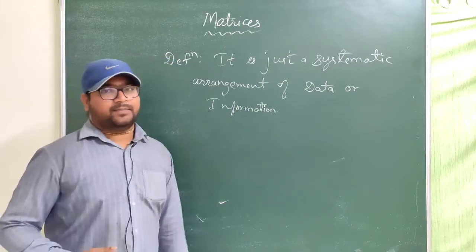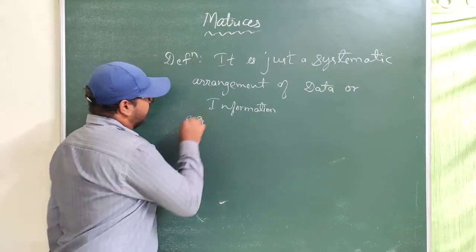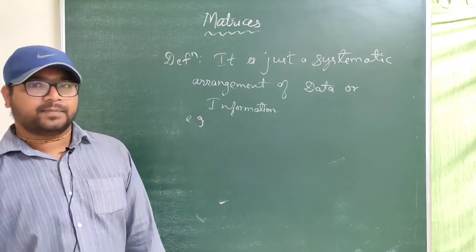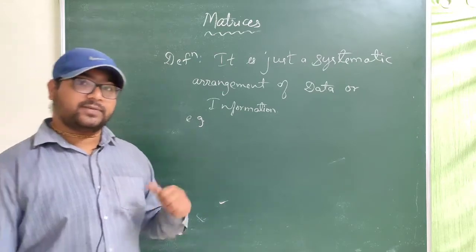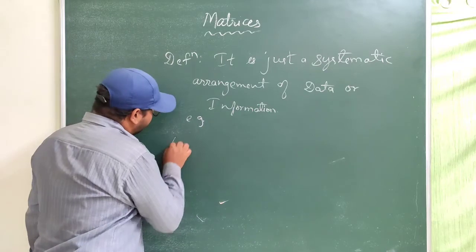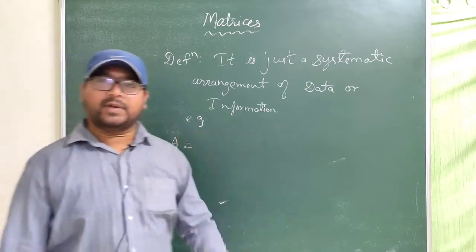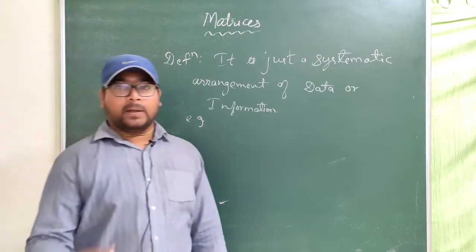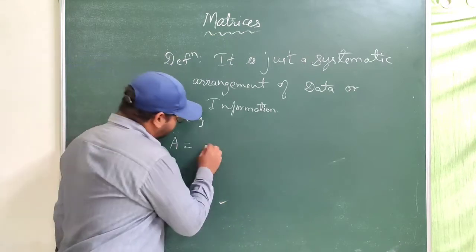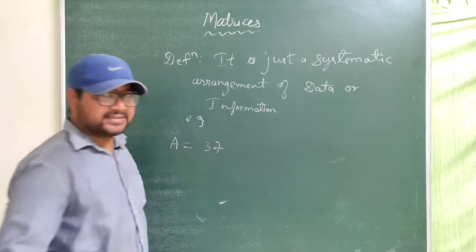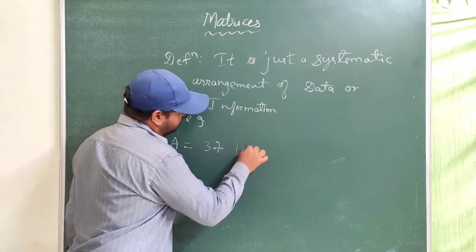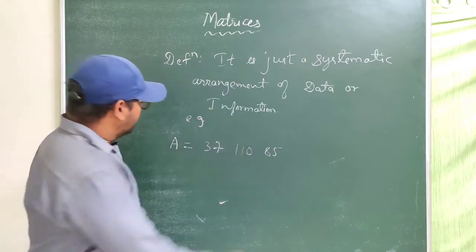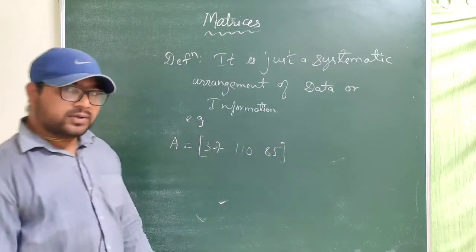Now let us consider an example. Let us consider a cricket series between India and England. Say, my favorite player is Virat Kohli. Now Virat Kohli, in 3 matches, scored 37 runs in the first match, a century in the second match, and a 50, let us say 85 runs, in the third match. So this is a matrix.